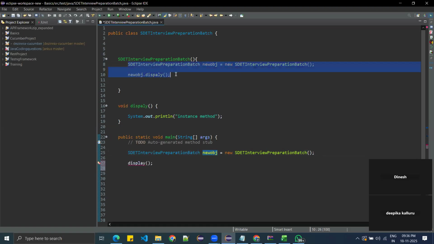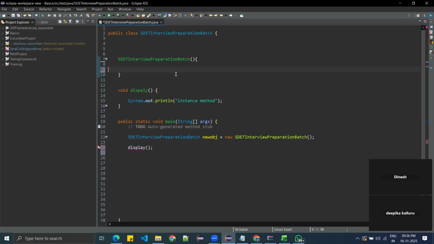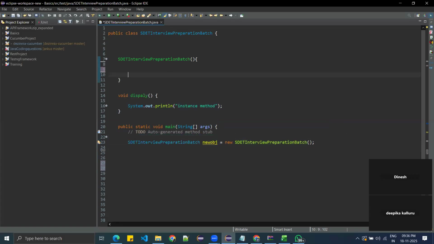Got it? Yeah. But I think we can call the display method directly without having the object since it is in the same class. Yeah. How? Can you paste that inside the constructor and see? Just display.